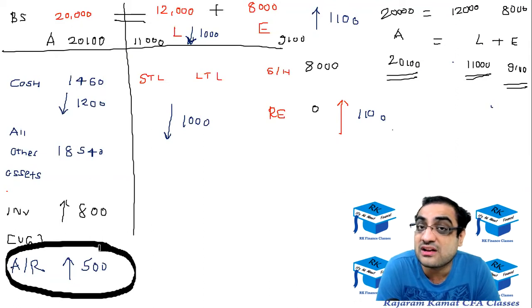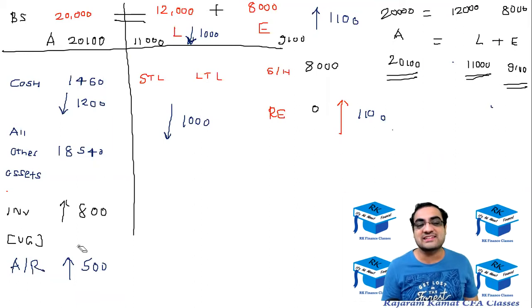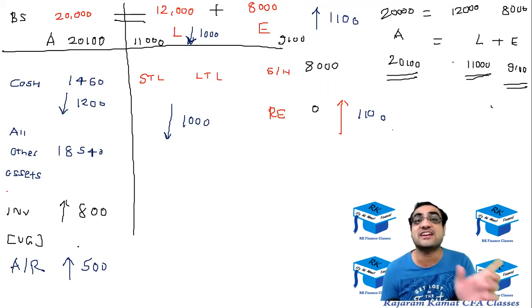$500 is account receivable. Many commerce textbooks call this figure sundry. I don't know सundry कहाँ से word है. Sundry I think is petty or something. I don't know the English meaning of the word sundry. Sundry debtors.